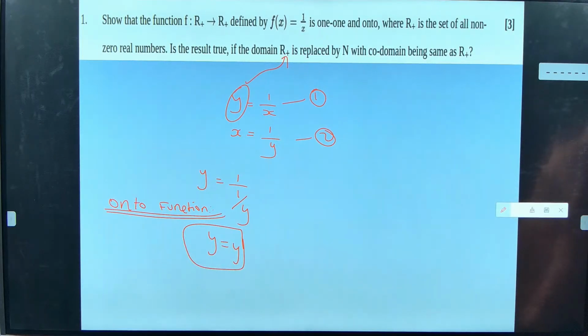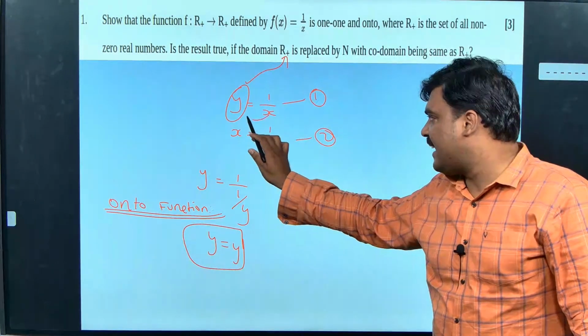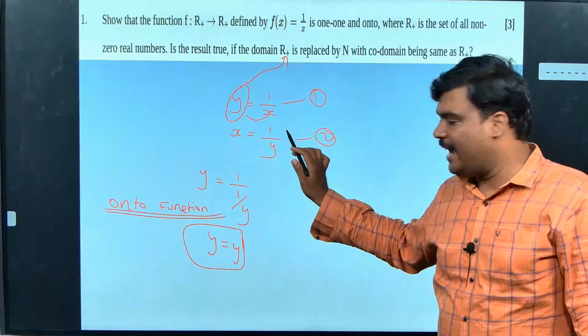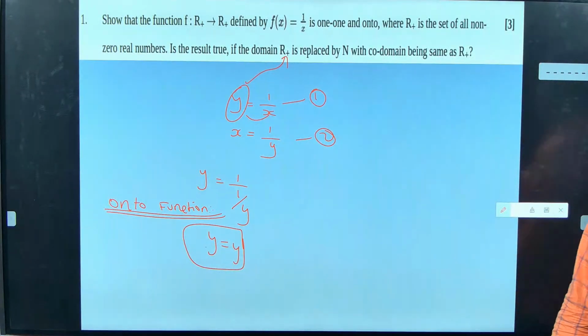You did or not? Okay. So y equal to 1 by x. I am going to go and substitute here. If I get y equal to y, then my thing is said to be onto function.